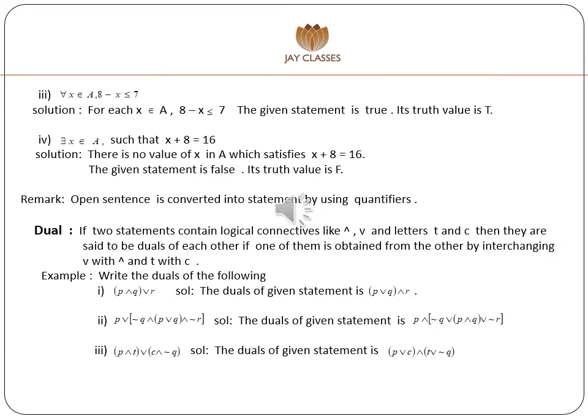Next example, P and T, complete bracket, or C and negation Q, complete bracket. While taking the dual, put C in place of T and T in place of C. That is, the dual of the given statement is P or C and T or negation Q.